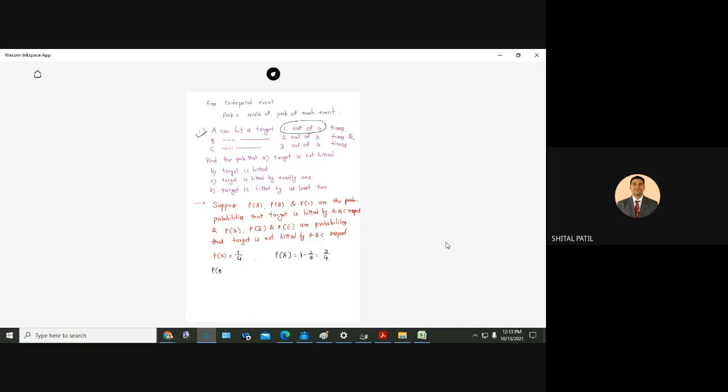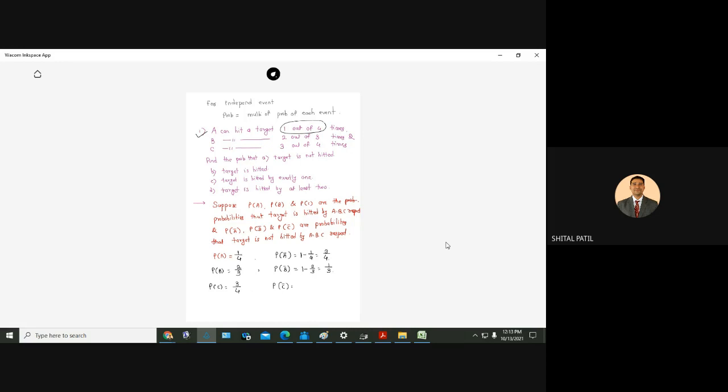What is the probability that B will hit the target? 2 by 3. What is the probability that B will not hit the target? 1 by 3. Probability that C will hit the target? 3 by 4.